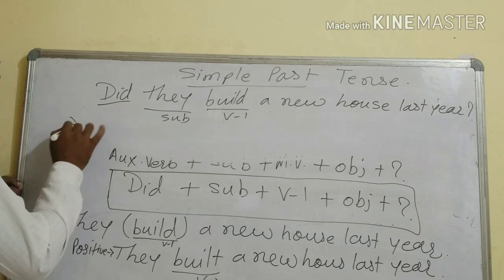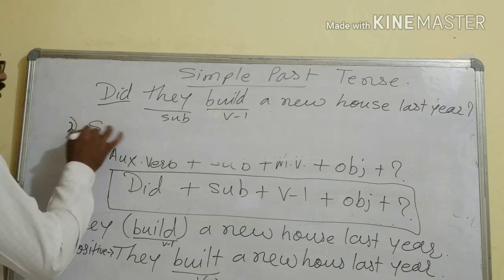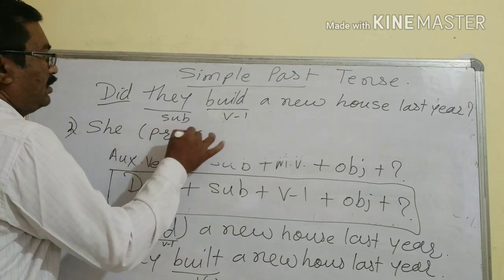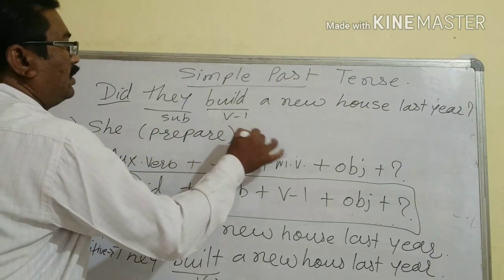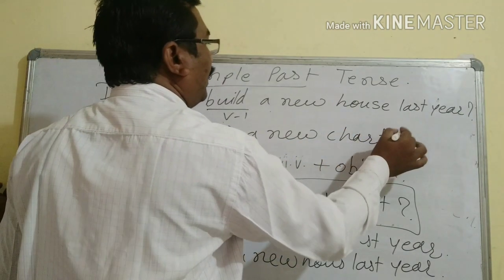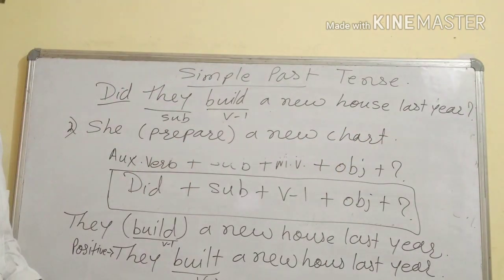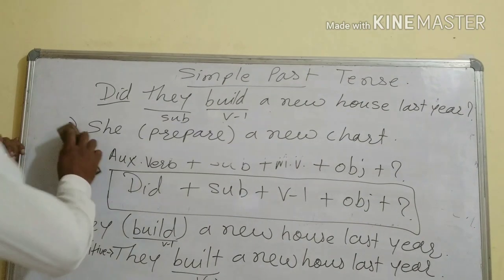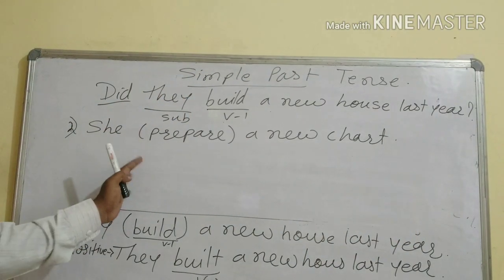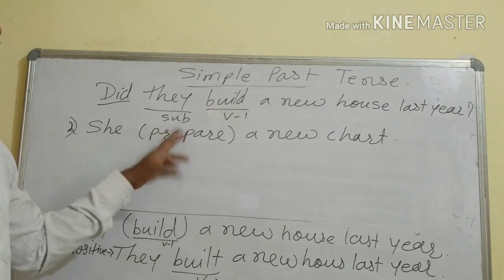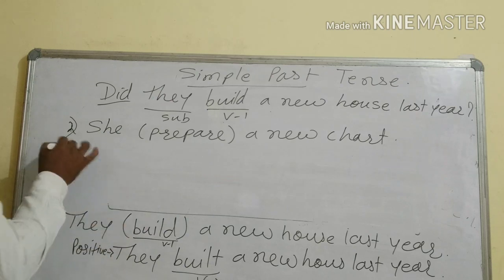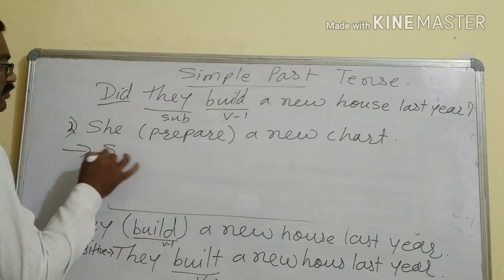Another sentence we will take. She prepared a new chart. You have to change this bracket verb into simple past. Suppose one command is given or one do-as-directed question came. You have to change it into simple past positive and make a yes-no type question. So how are you going to change it?